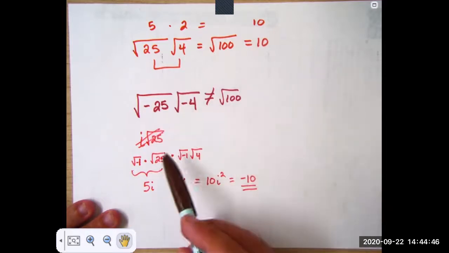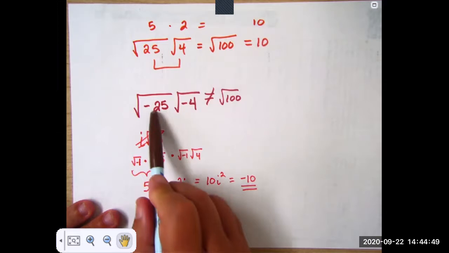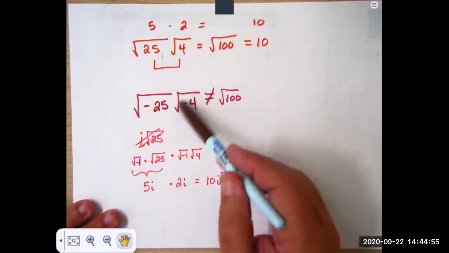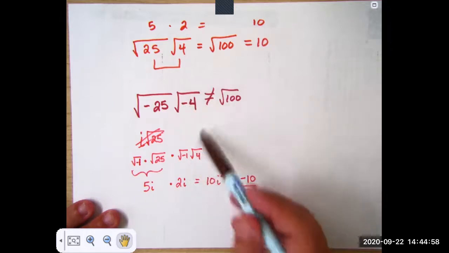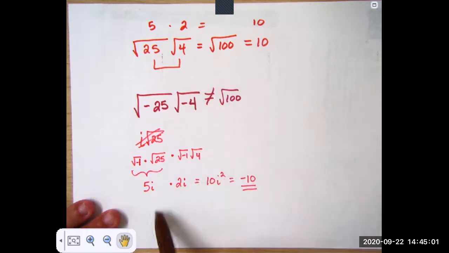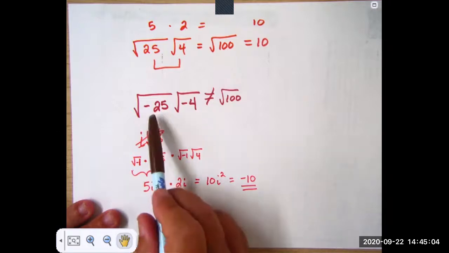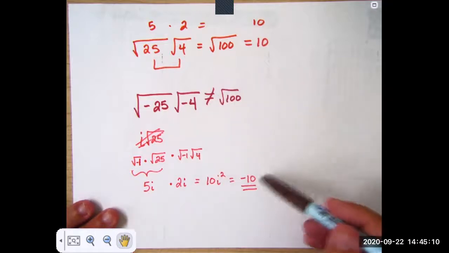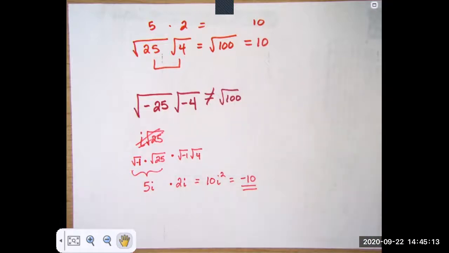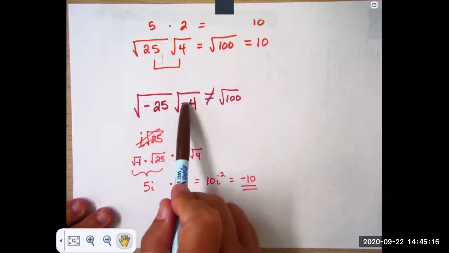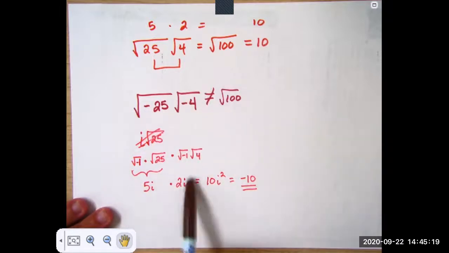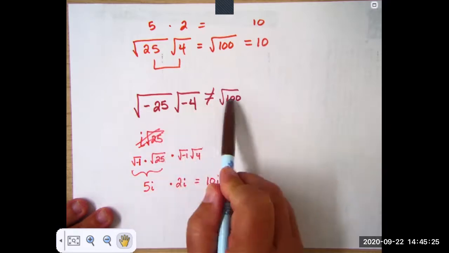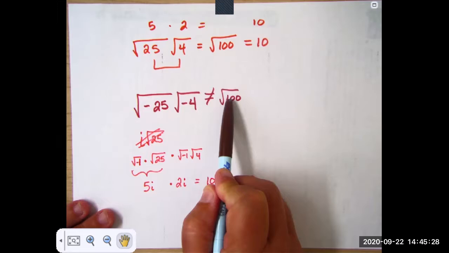The square root of negative 25 is 5i. You factor the square root of negative 1 out, so it becomes 5i. Same here, the negative 4 becomes 2i when you take the square root of it. So when you multiply this times this, you don't get the square root of 100, you get the negative square root of 100. My point in showing you this is, when you have negative numbers under the radical, make sure you get those i's out and deal with the i's appropriately. Don't just multiply the numbers under the radical and get a number here. That only works for the real numbers.